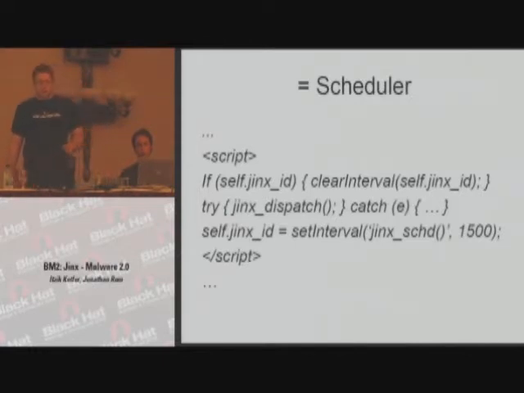We are clearing any previous interval requests to avoid any race condition. Right afterward, we're going to call the dispatch function to get something done, wrapping it with try and catch statement so the task won't break Jinx away. And after the task has finished its atomic function, we will proceed further into another scheduler, another time slice being scheduled.